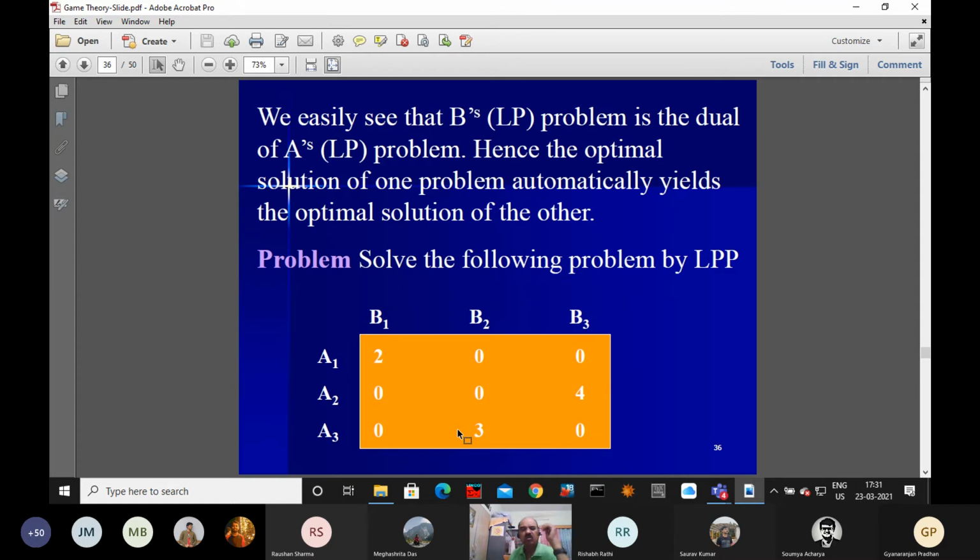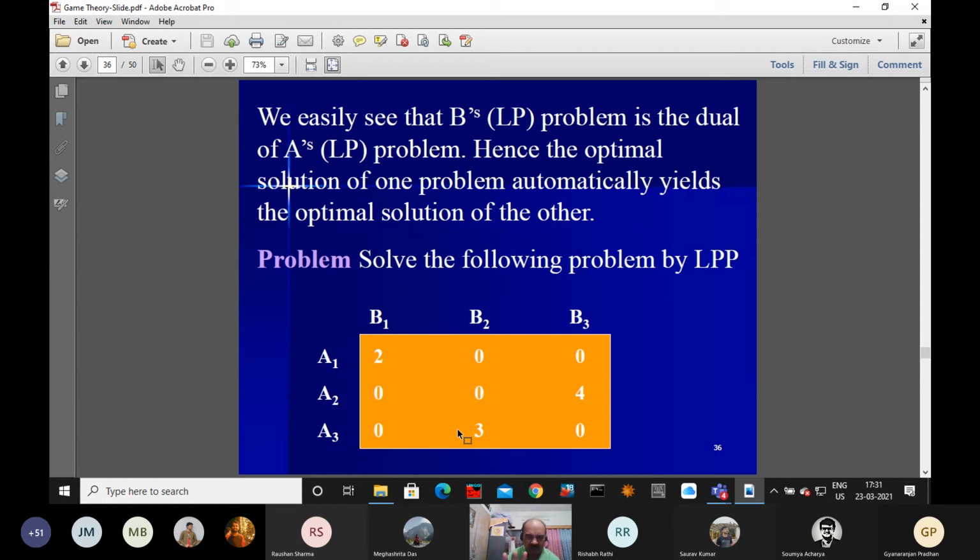With respect to this, now it is a very simple problem. We would like to analyze how to solve this problem. See here, there are three strategies for player A and three strategies for player B. So the elements are 2, 0, 0, 0, 0, 4, 0, 3, 0. Can you guess anything? Is it a stable game or an unstable game? The minimum is 0, 0, 0 and the maximum is 2, 3, 4, so it is an unstable game.